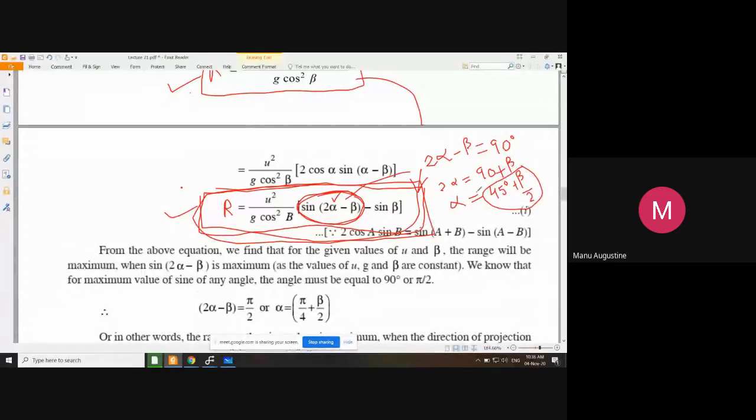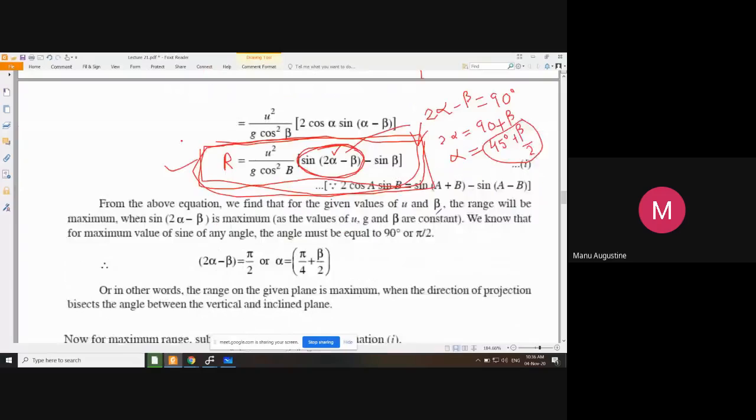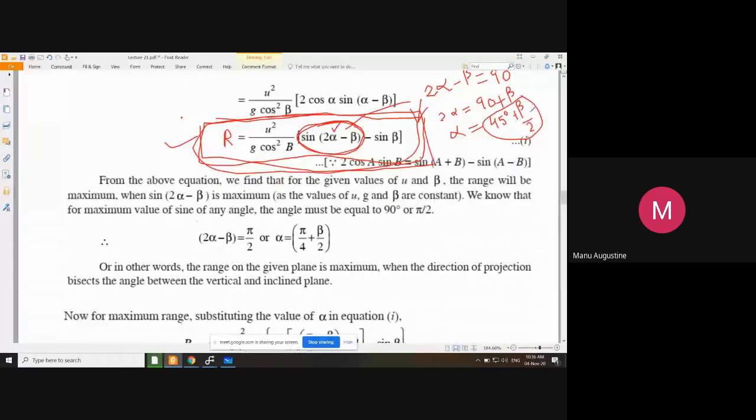ये चीज समझ में आ गई कि अपन ने क्या किया है यहाँ पे? ये सारे जुगाड़ जो किए ये आपको क्लियर हो गया? Yes sir. So now remember this also. 45 plus beta by 2, or in terms of radians you can say the condition for maximum range on an inclined plane is alpha should be equal to pi by 4 plus beta by 2.